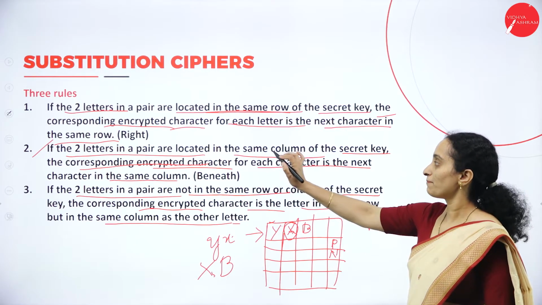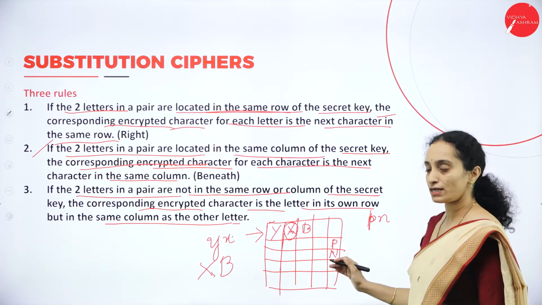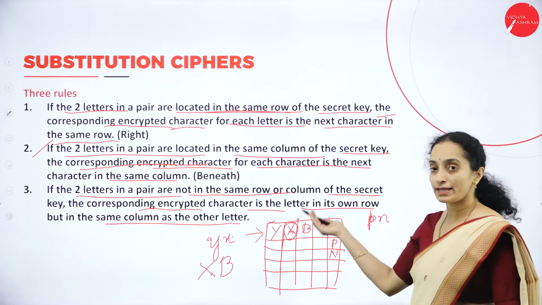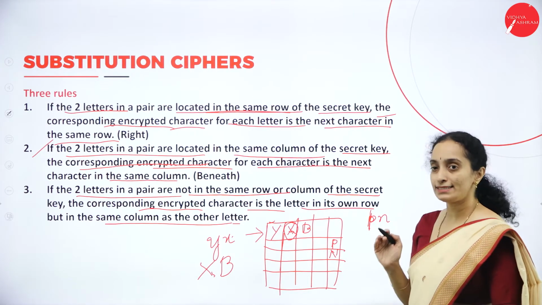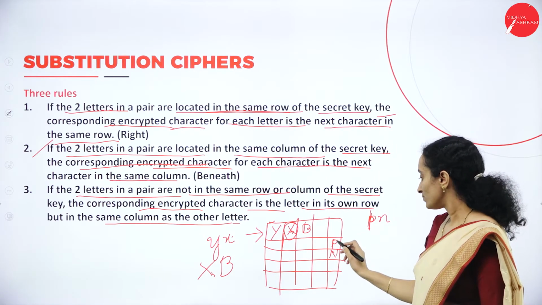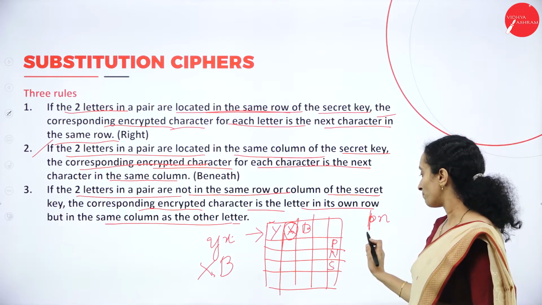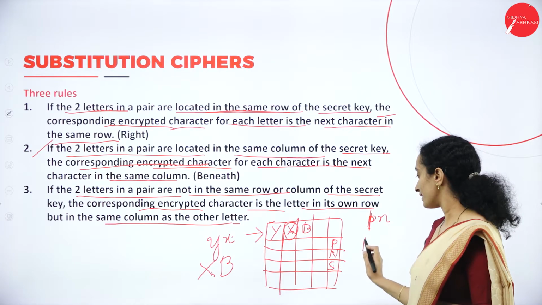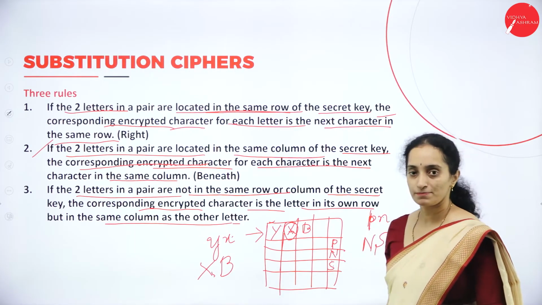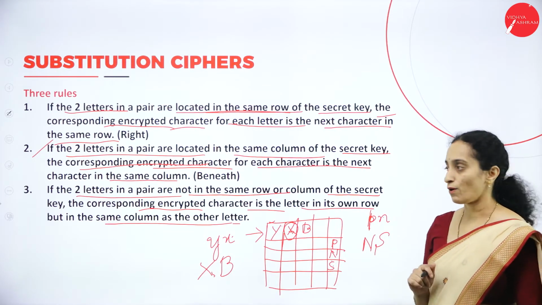If the two letters in a pair are located in the same column of the secret key, the corresponding encrypted character for each character is the next character in the same column. So, for P, the encrypted character will be N. For N, it will be the next one as well. This is one case where both the characters are in the same column.